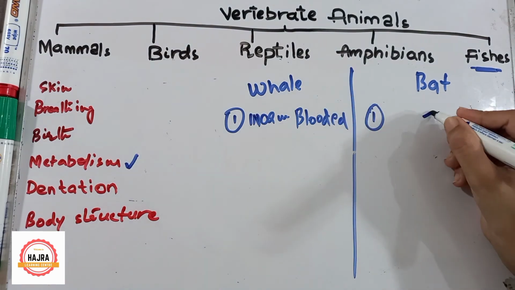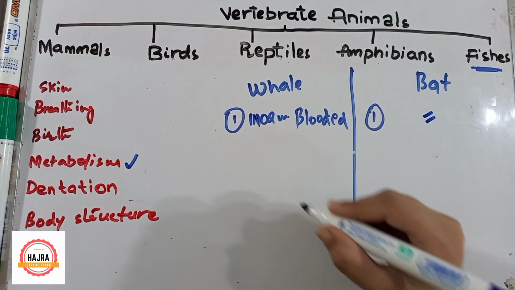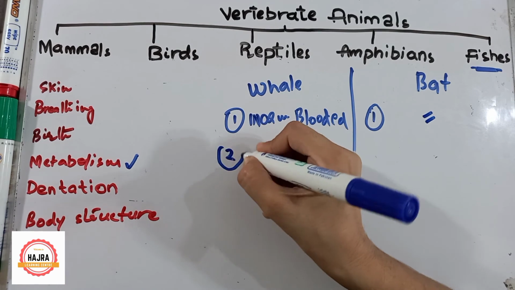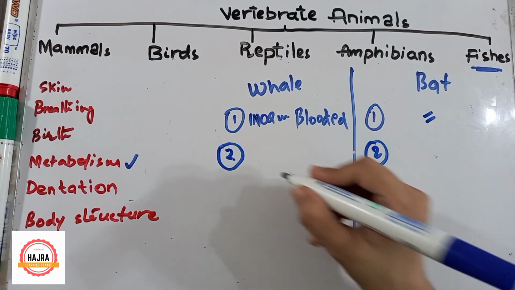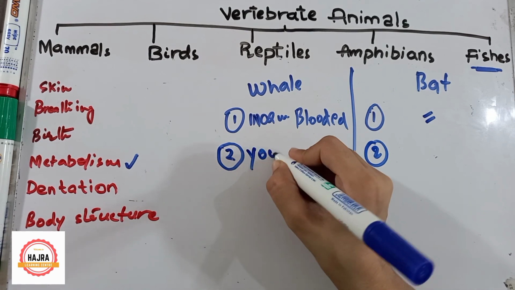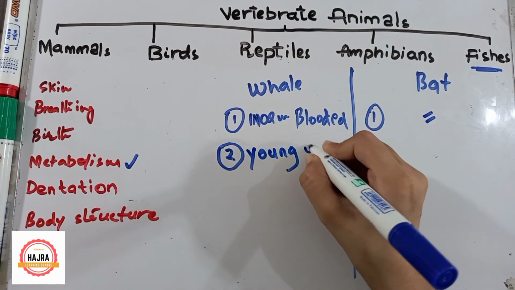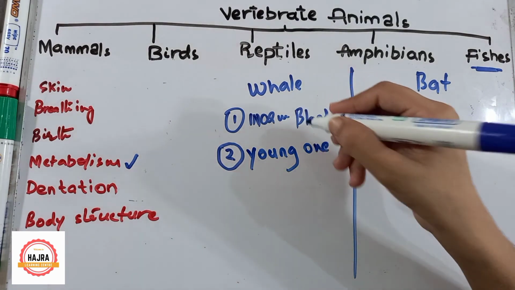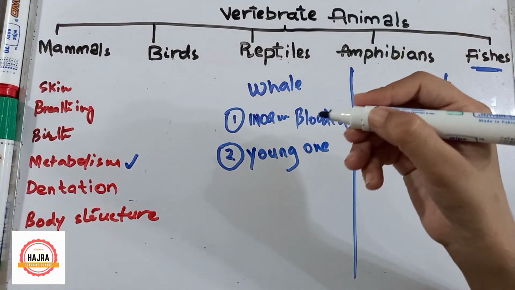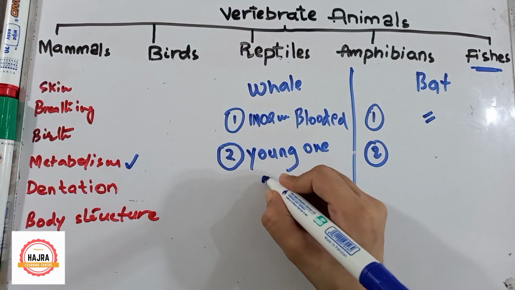Bat is also warm-blooded. Number 2 point is whale produces the young one and feeds the young one by milk. Let me repeat my words. Whale produces the young one and feeds the young one by milk.